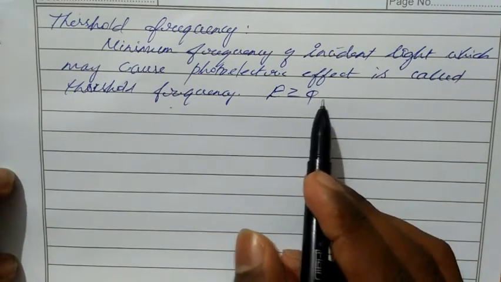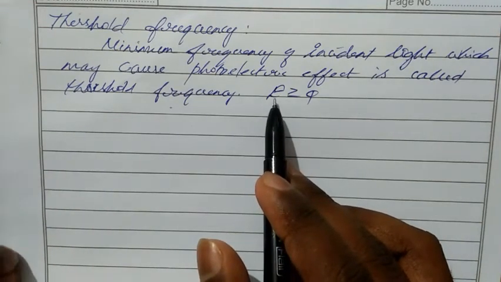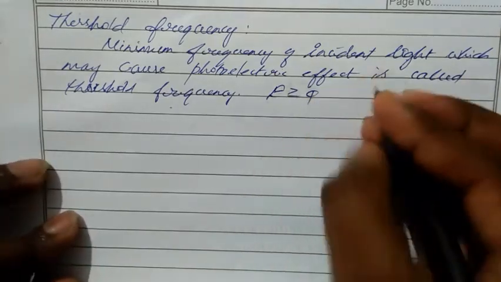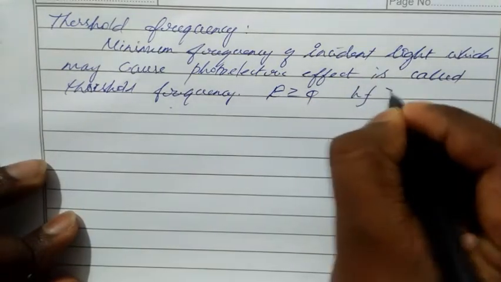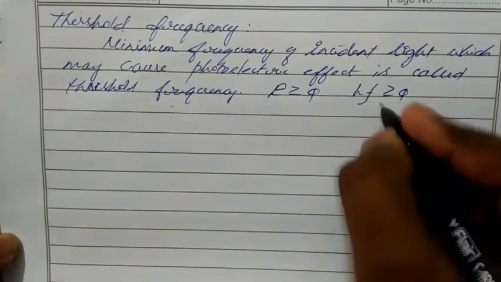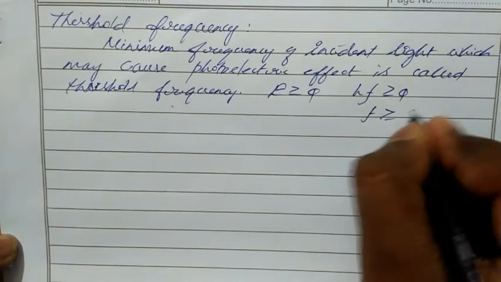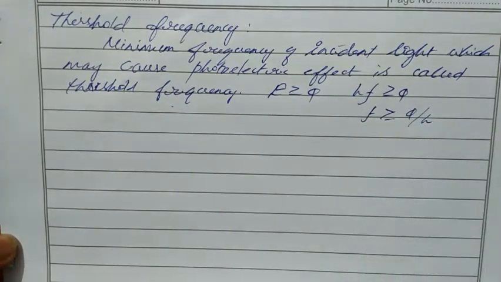So work function means minimum energy, so incident energy should be greater than the minimum energy. Then from this equation, hf should be greater than phi. From this equation I can take f should be greater than or equal to phi by h.